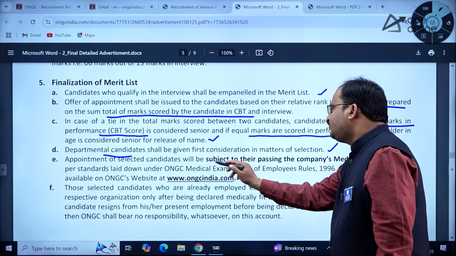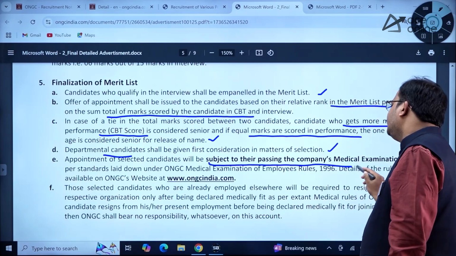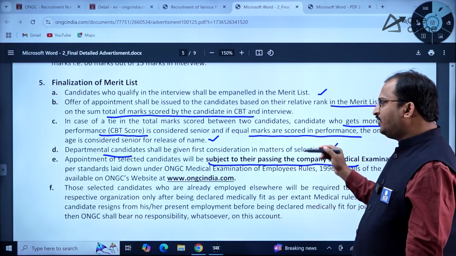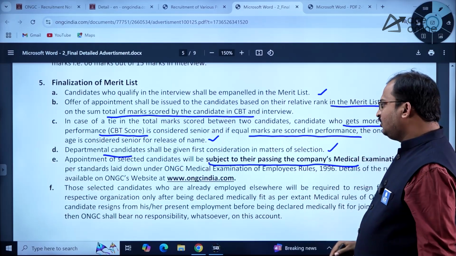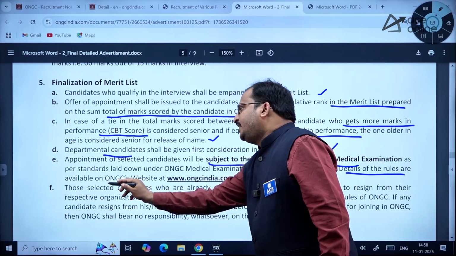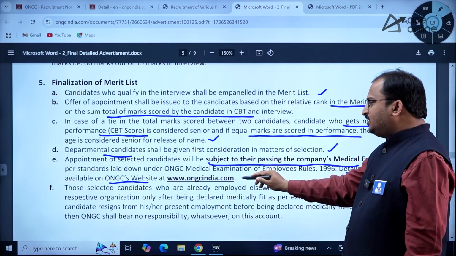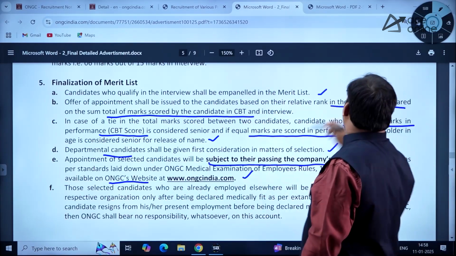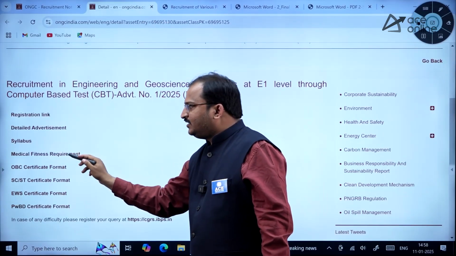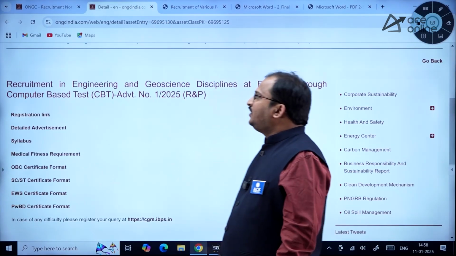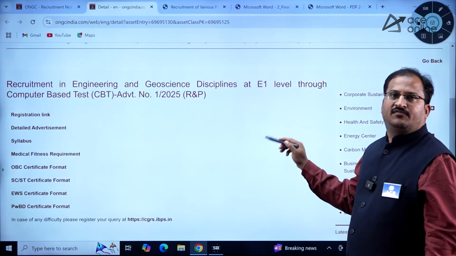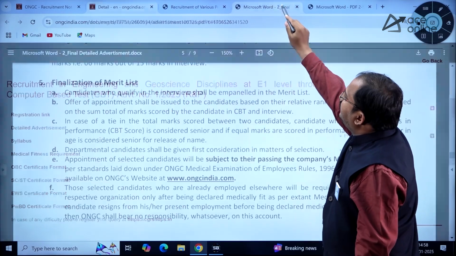Appointment of selected candidates will be subject to their passing the company's medical examination. So medical fitness is also there, dear students, kindly go through that. The details of the rules of medical examination are available on the ONGC website. I have already shown you the medical fitness requirement. Kindly go through it in the recruitment notification link which I have shown earlier.